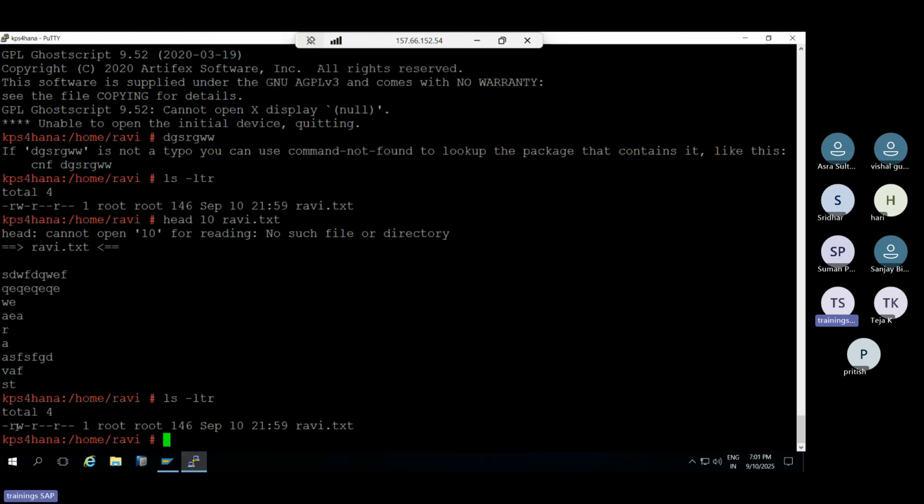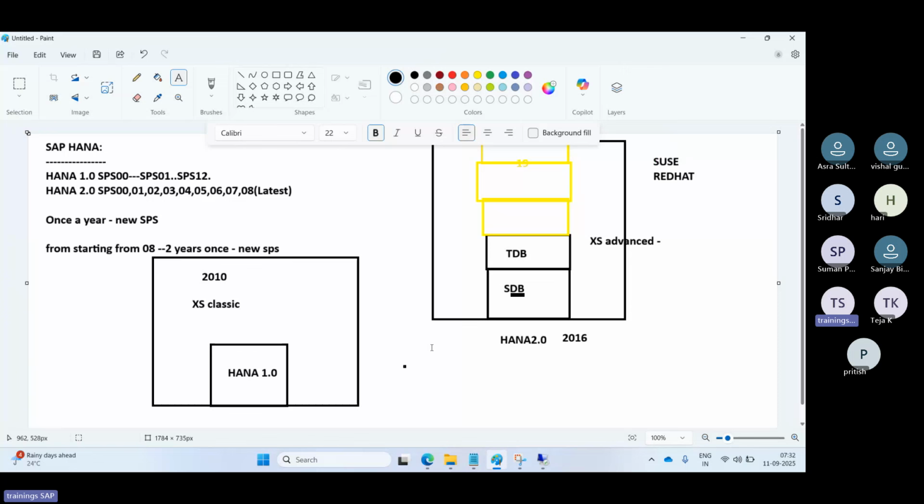Each file has... Why, sir, are we discussing HANA and then you are explaining Linux administration? Is this class Linux administration or HANA administration? It is HANA only, but for people who are new to Linux, this will help them understand the Linux commands and everything. Because HANA, we have to operate in Linux only. So don't get bored. Those who already know, please bear with it, so that those who don't know can concentrate here.